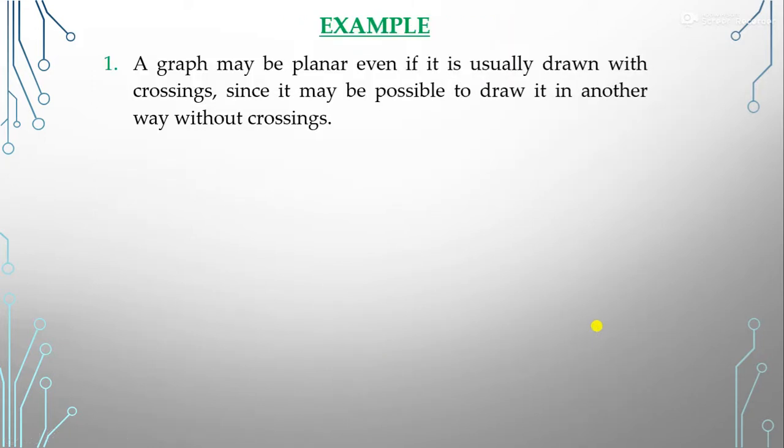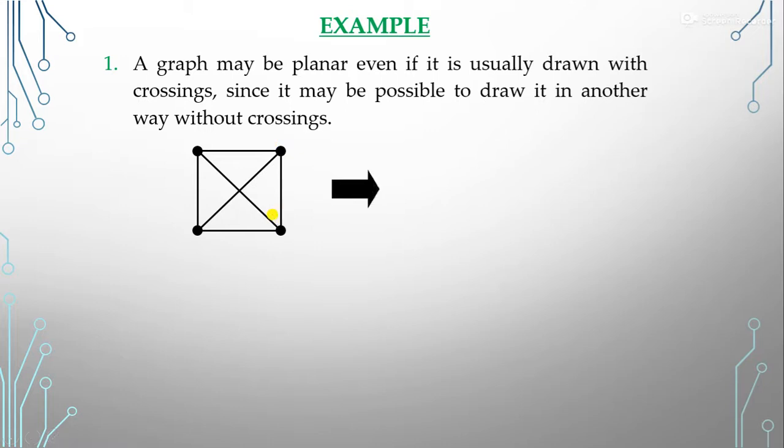So let's see some examples of this. A graph may be planar even if it is usually drawn with crossings, since it may be possible to draw it in another way without crossings. Suppose we have this type of graph and you can see that these two edges are crossing each other.